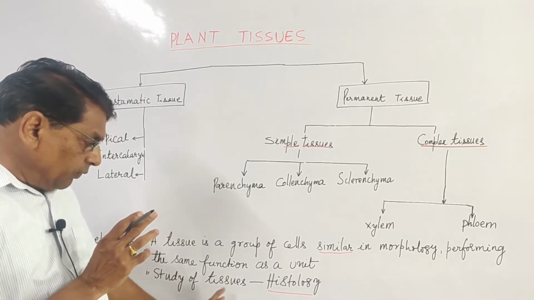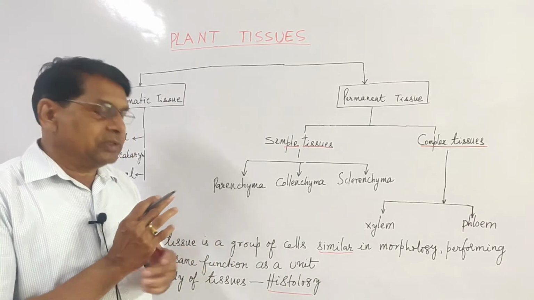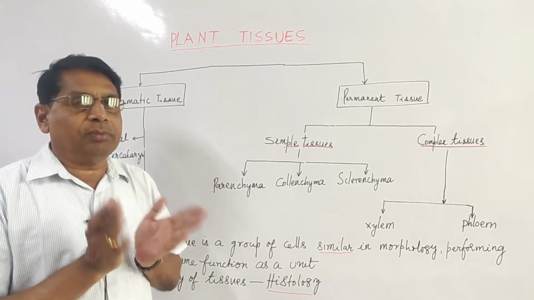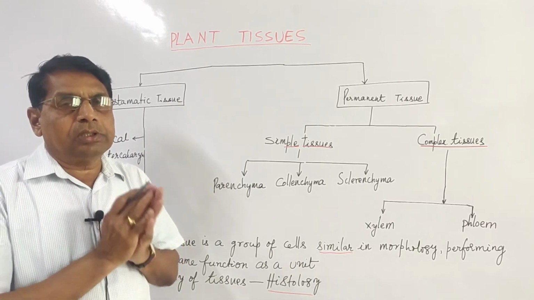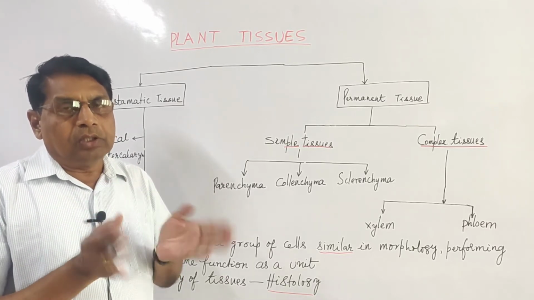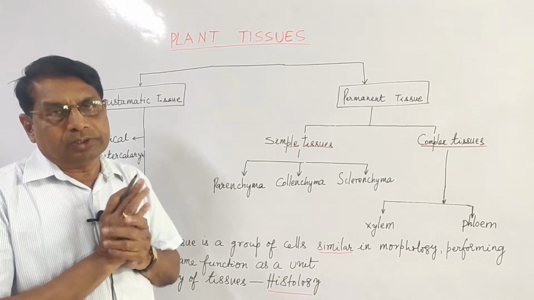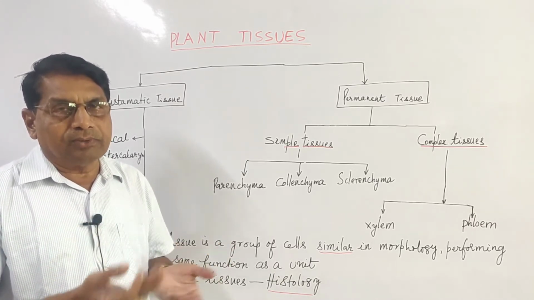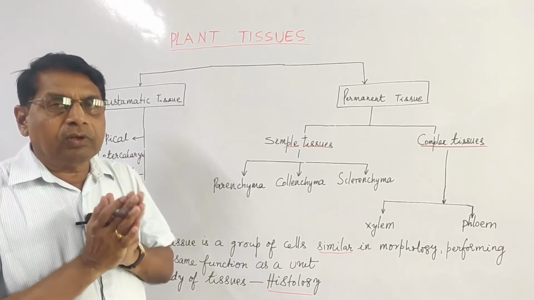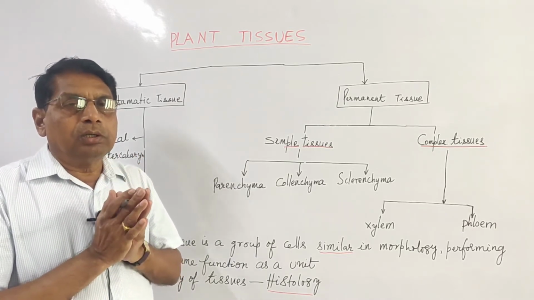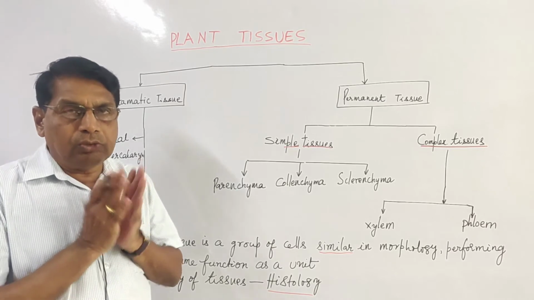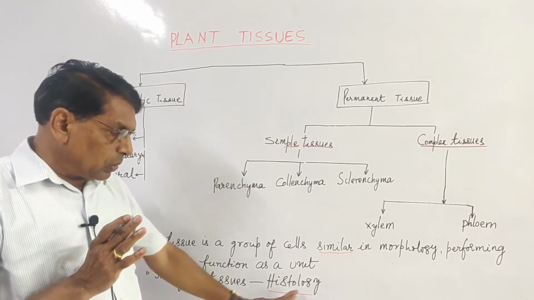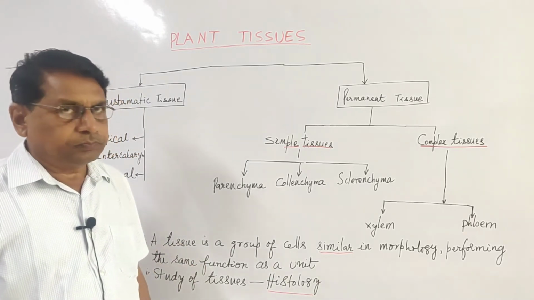The study of tissues is known as histology. Anatomy is somewhat different from histology. Anatomy is the internal structure of the organisms, plants and animals. Anatomy of root, anatomy of stem, anatomy of leaf. But when we deal with the tissues individually, that branch of anatomy is known as histology.